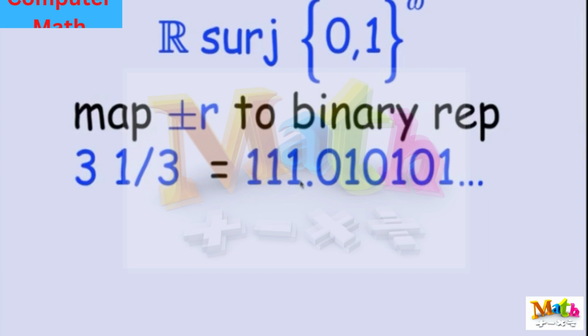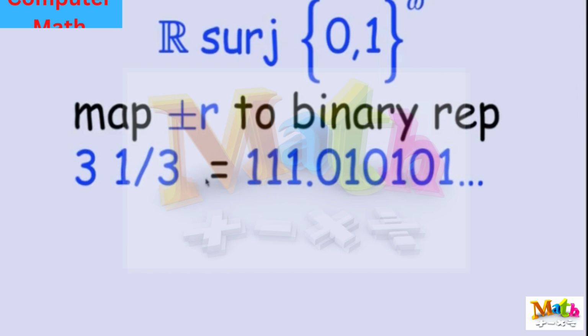If we're thinking of these as binary places, this is the 1's place, the 2's place, the 4's place, this is the halves place, the quarters place, the eighths place, then the binary representation of 3 1/3 would be 11, and then this infinite repeating binary expansion 0, 1, 0, 1, 0, 1. Take it for granted that that's what you get as the repeated fraction. You can figure that out by just doing a division of 1 by 3 in binary.